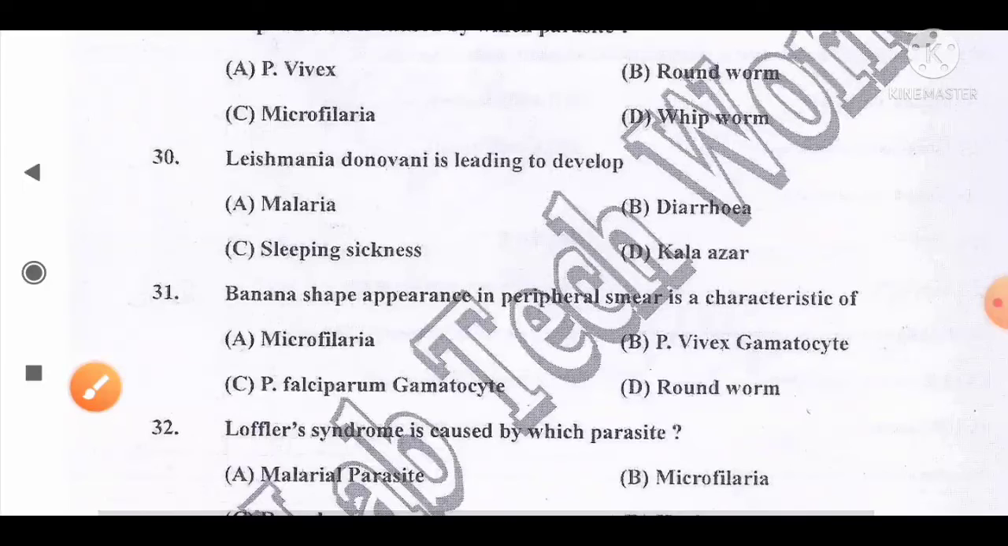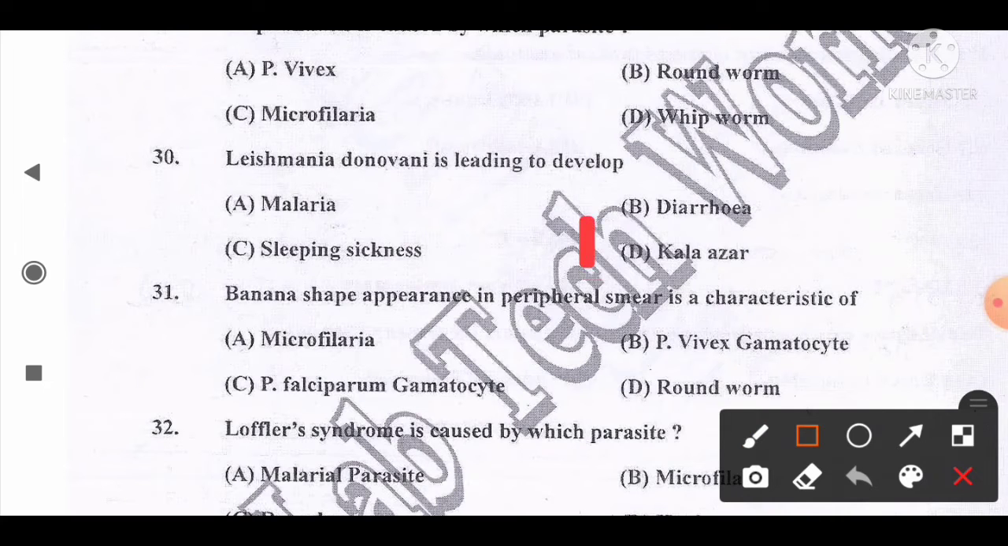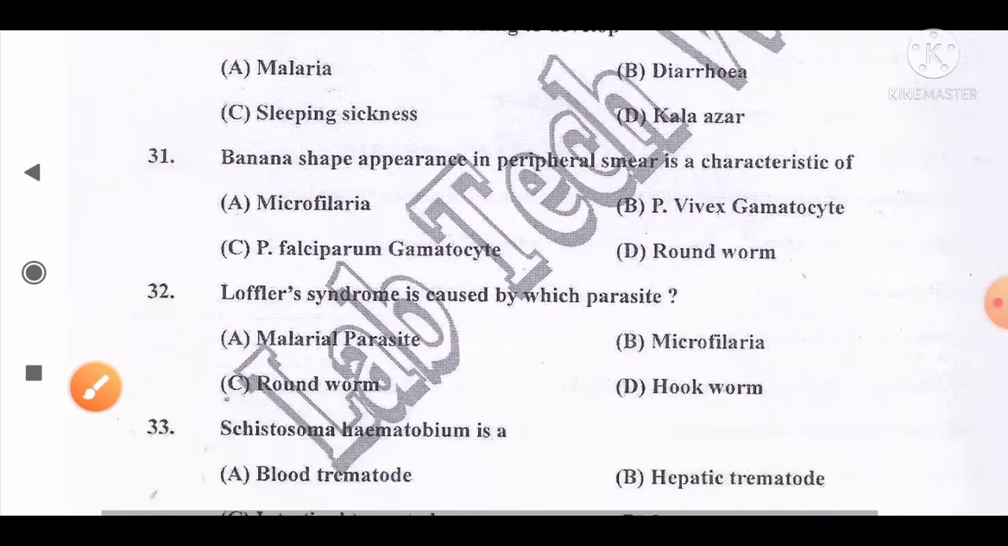Move to the next question, number 30. Leishmania donovani leads to the development of option A, malaria, B, diarrhea, C, sleeping sickness, D, kala azar. And the correct answer for this question is kala azar, which is caused by Leishmania donovani. So option D is the correct answer for this question.